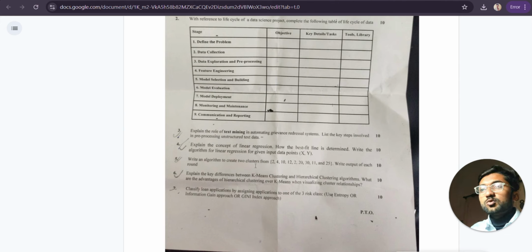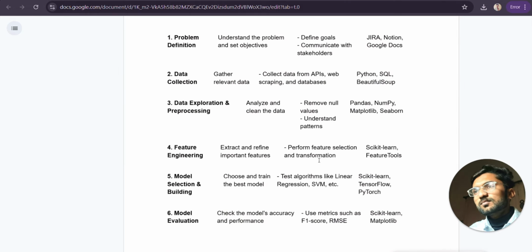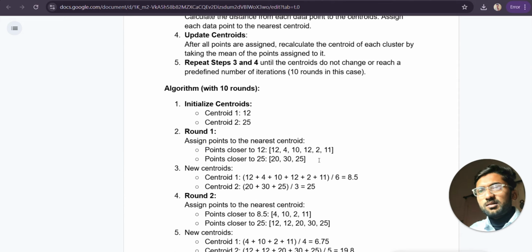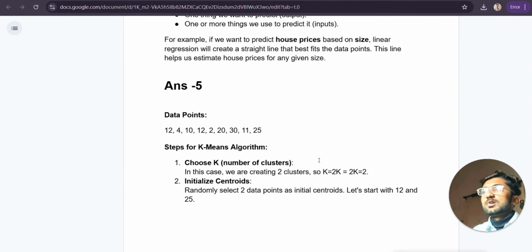Write an algorithm to create the clusters from these cluster points and write the output of each cluster round. So we need to identify simply the algorithm and we can solve the question. These are the data points, and we need to make two clusters by using the k-means clustering algorithm. So firstly, what is the k-means clustering algorithm? K-means is a grouping or clustering algorithm. It uses some mathematics or a distance measurement to make the clusters.